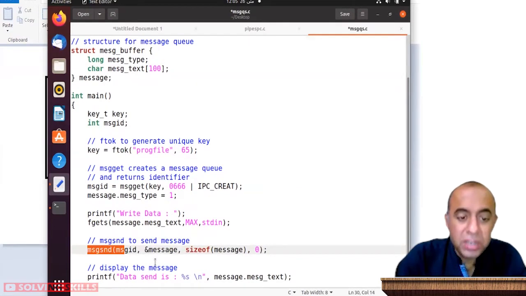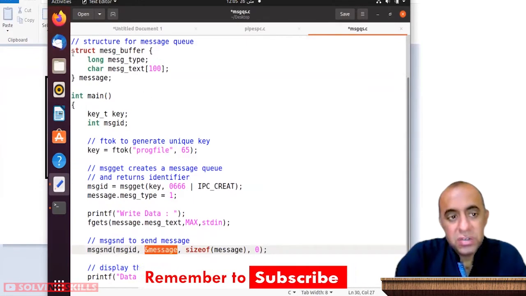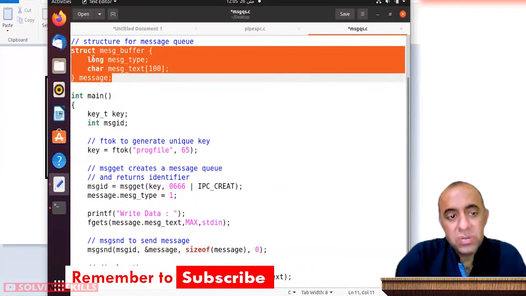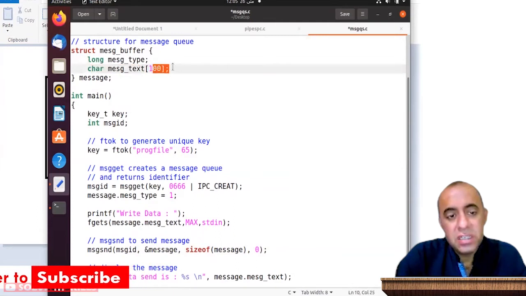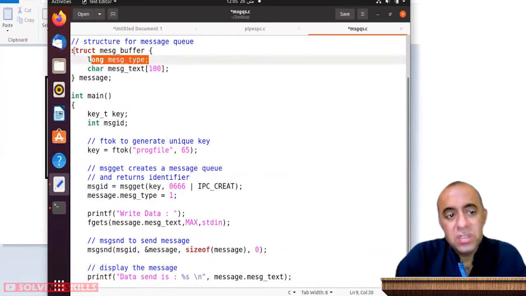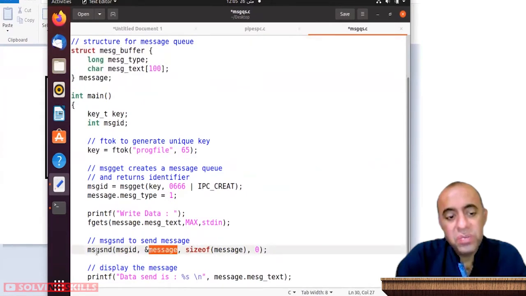And these have requirements of mentioning a data structure, which is a struct kind of data structure, which contains two data members. The first one is message type. The second one is the message text as an array, character array. And this is just a numeric value of message type. So this is just the requirement of how the message should be for being used by message send system call or message receive system call.